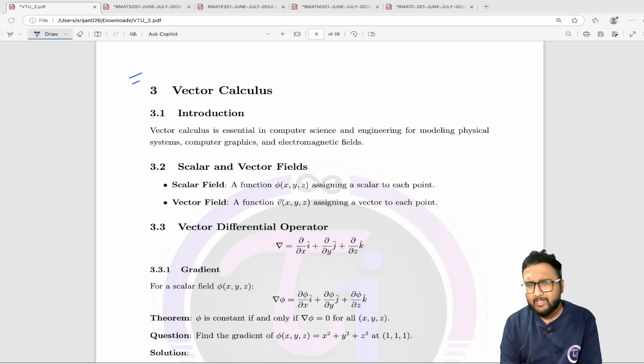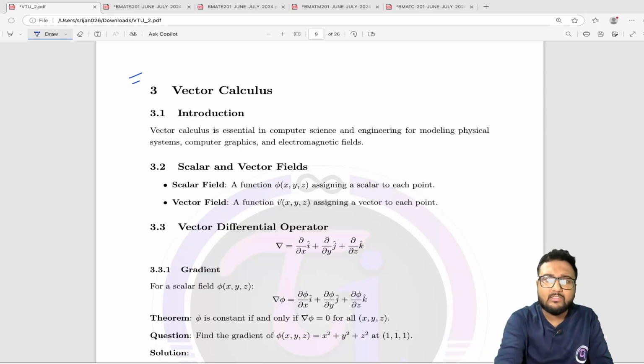As you can see, vector is one of the easiest things we can say, because we have been dealing with vectors from our school, and in physics it was also there. Same things we have here also. This scalar function, vector function, all these things were there, nothing new. So let me just quickly brief the things that you have in your syllabus.